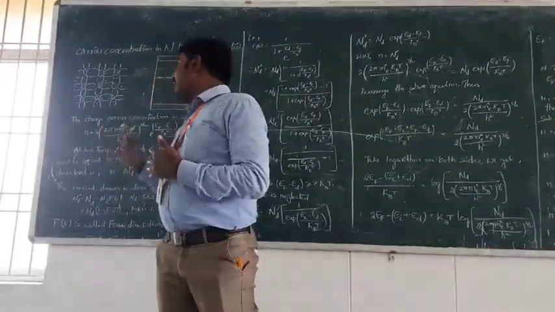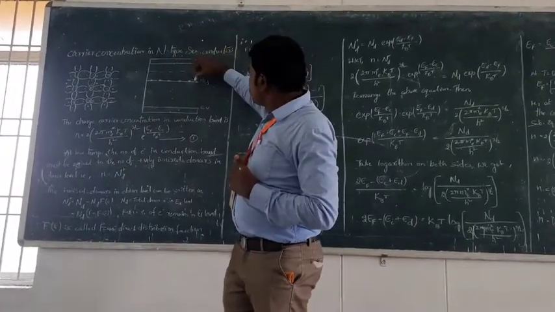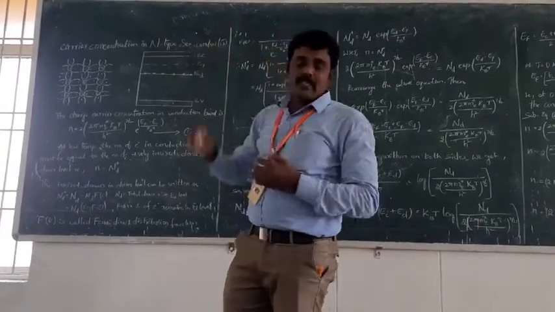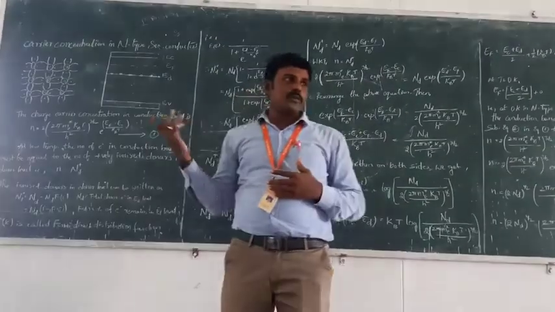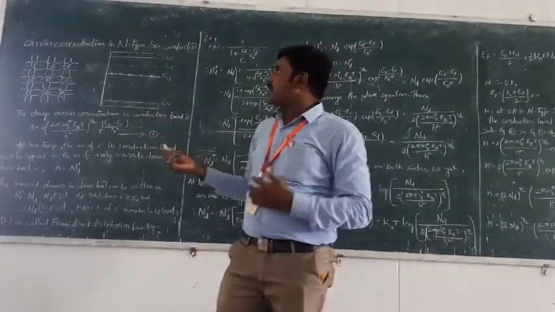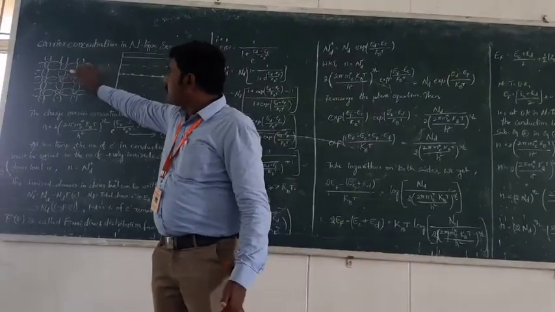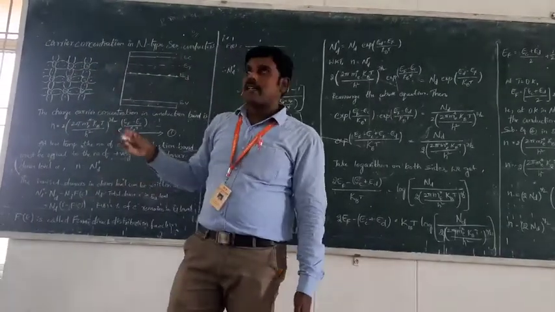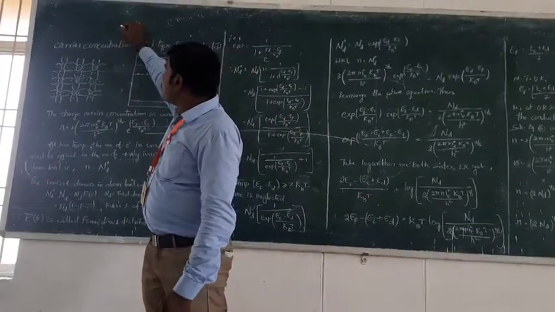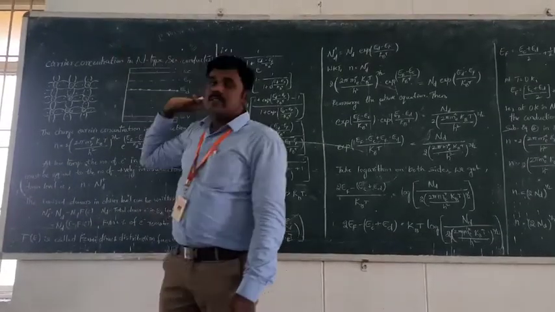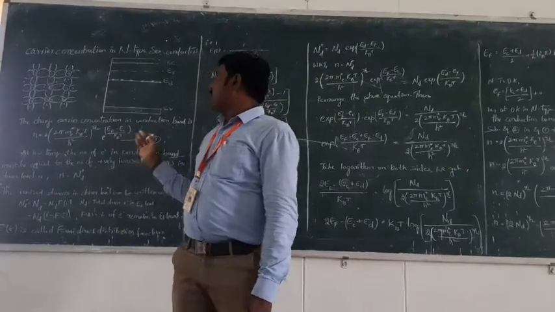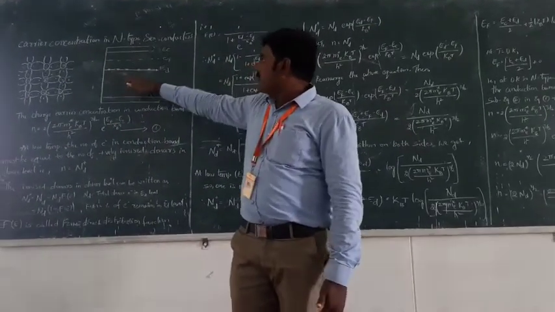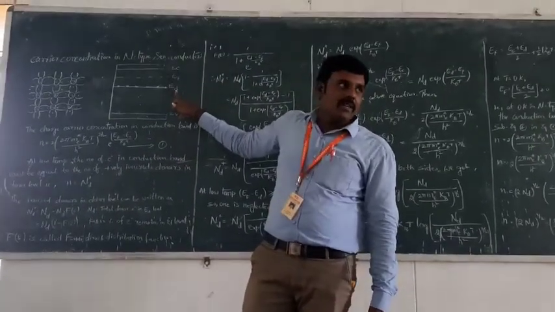For example, 6 or 10 phosphorus atoms are added to a pure crystal. Then we get 10 free electrons, and these 10 free electrons are called donor electrons. These donor electrons are found at an energy level that is called the donor energy level.